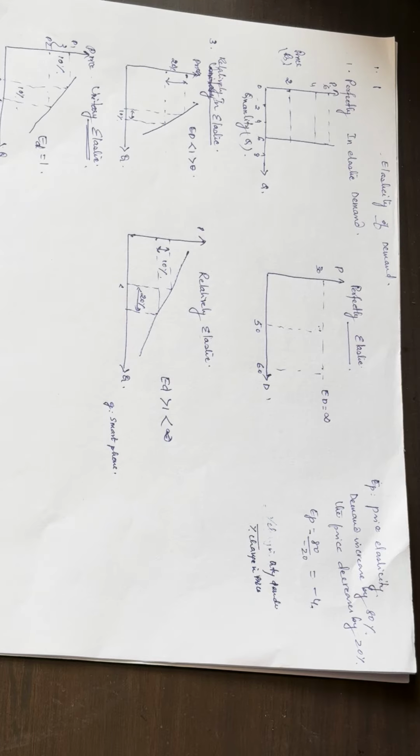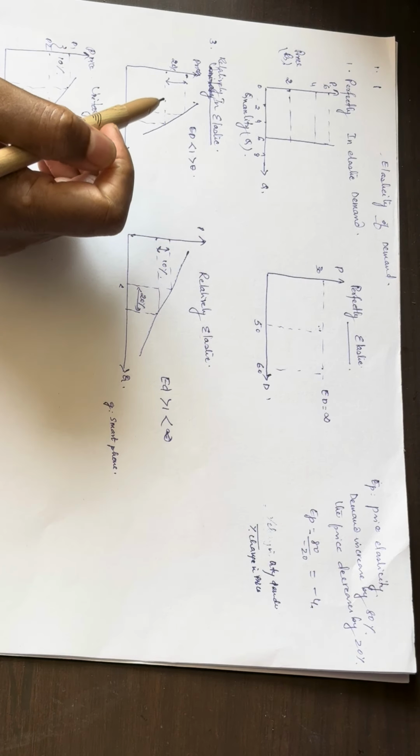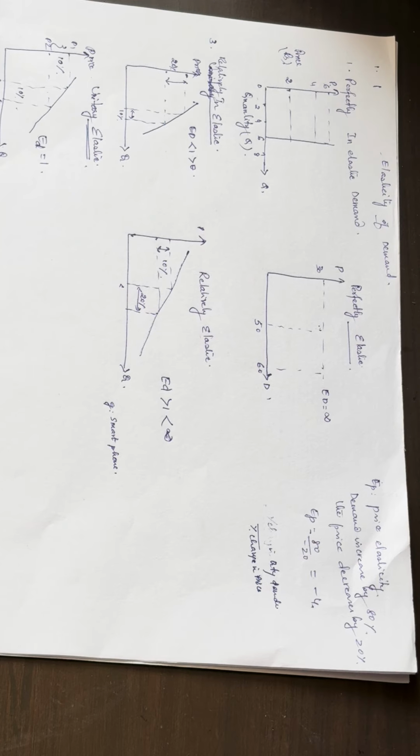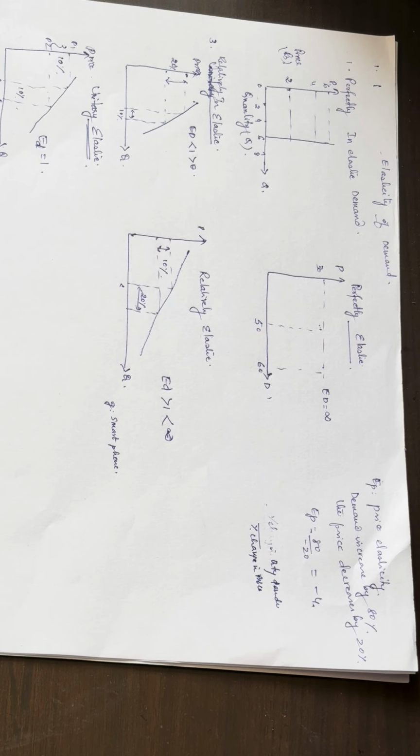Price elasticity of demand refers to the extent to which the quantity demanded changes due to the change in price of the commodity. Based on the numerical values of the coefficient of elasticity, the degree of elasticity ranges from 0 to infinity and can be classified into 5 categories. First one is perfectly inelastic demand. In this case, the quantity demanded remains unchanged regardless of the changes in price or other factors.